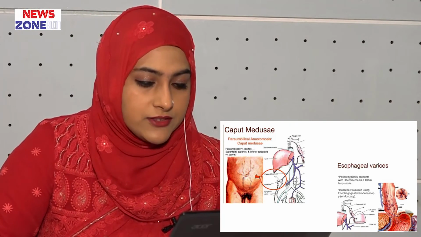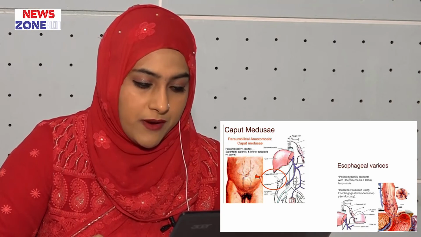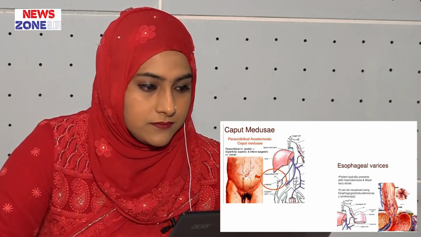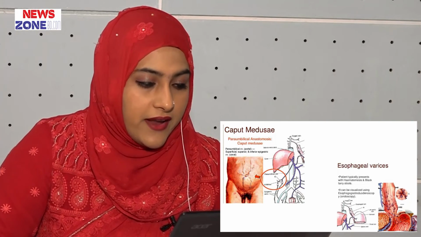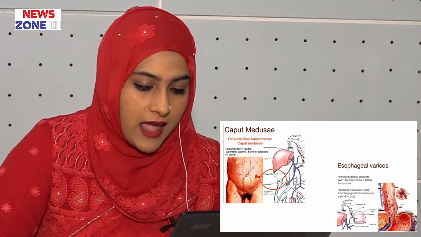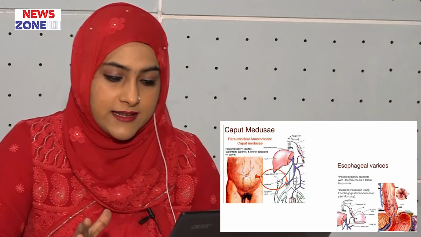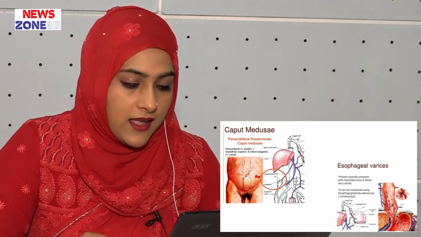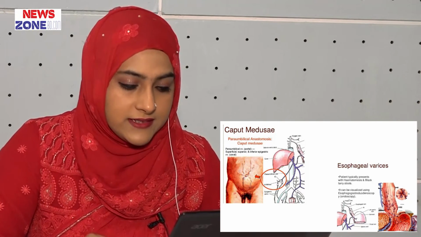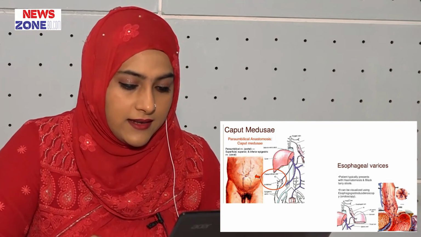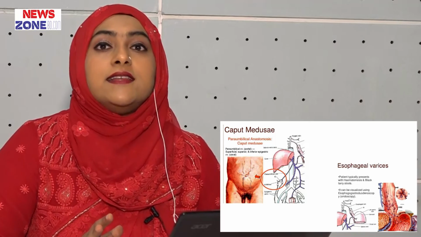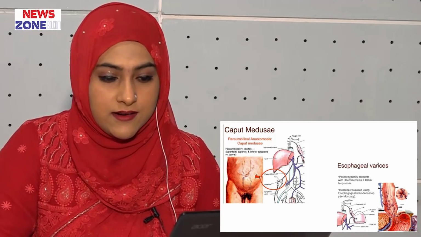Here is the appearance of the distended and engorged superficial epigastric veins, which are seen radiating from the umbilicus across the abdomen. The name caput medusae comes from the Latin, the head of the Medusa, and originates from the apparent similarity to Medusa's head, which has venomous snakes in place of hair.